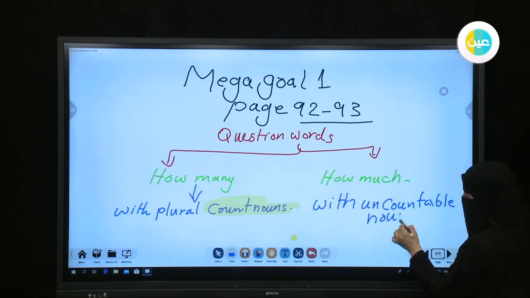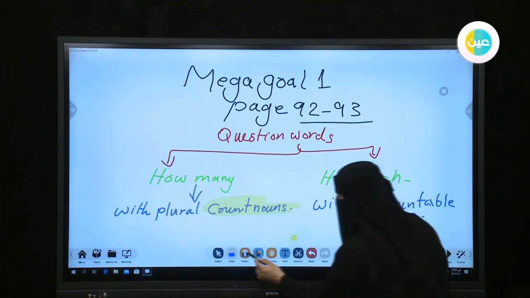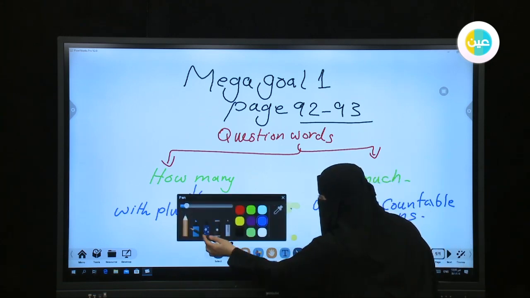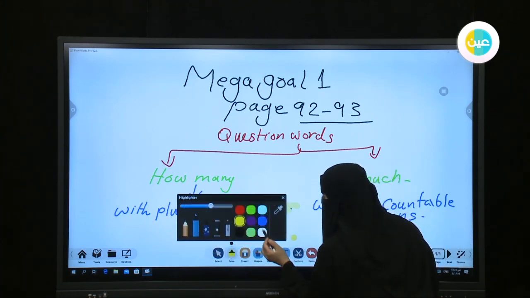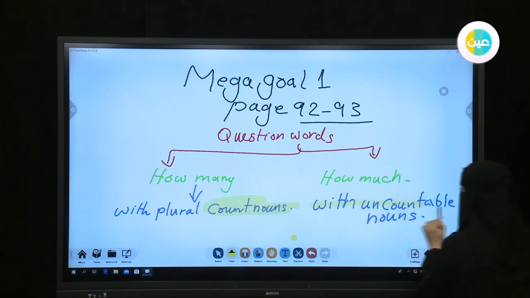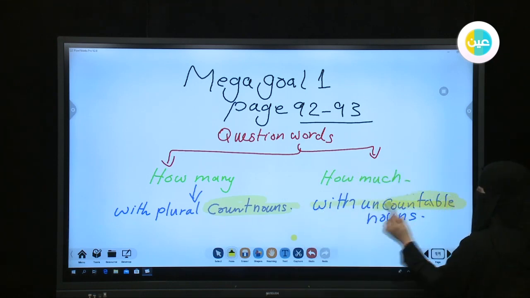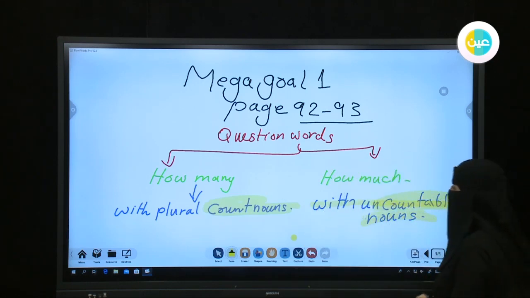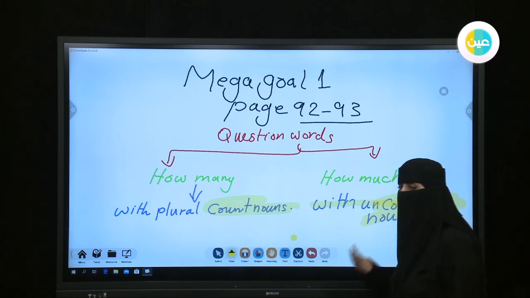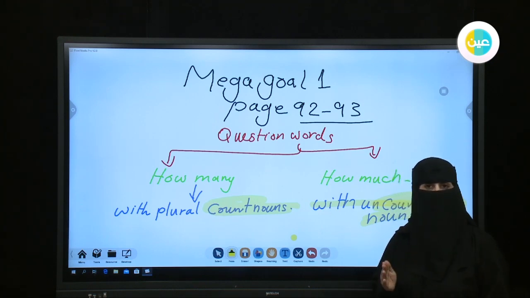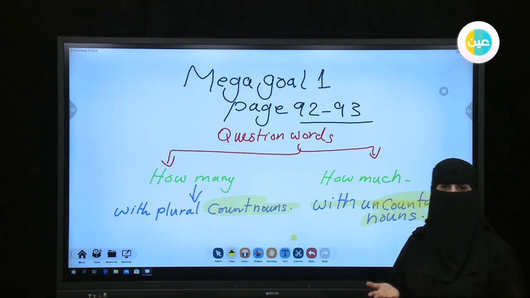After that, I will give examples to help you recognize what we mean by countable and uncountable nouns. If you have something you can't count, you should use how much.